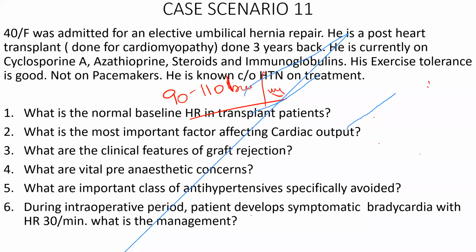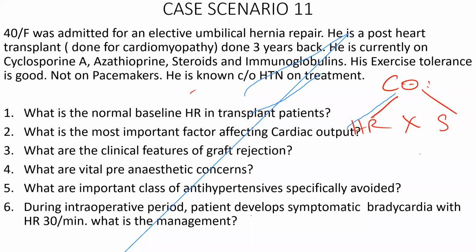What is the most important factor affecting the cardiac output in this type of patient? Preload is the major determinant. Okay, so what are the factors affecting the cardiac output? Preload, heart rate. Okay, cardiac output is given by heart rate multiplied by stroke volume, of which stroke volume is affected by preload, afterload, and contractility.